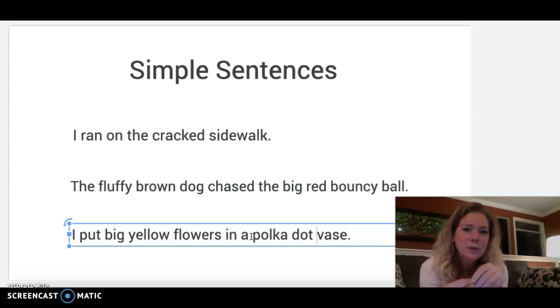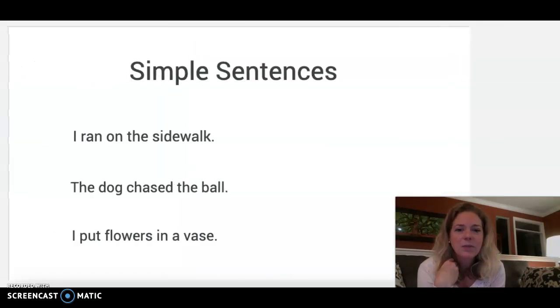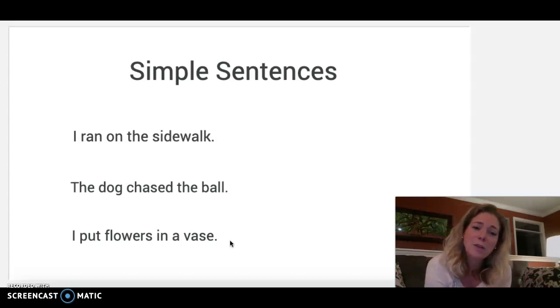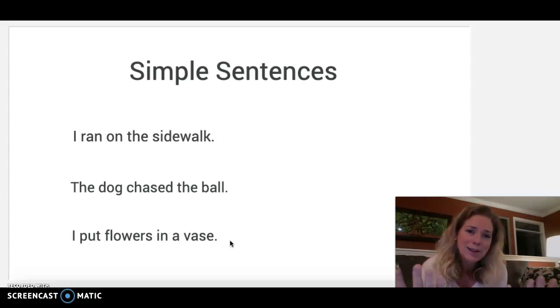Okay, so here's what I want you to do. On the attached Google Doc, I want you to come up with 5 simple sentences, just like I did. So you're just going to have some plain old simple sentences. I ran on the sidewalk. The dog chased the ball. I put flowers in a vase. 5 sentences, you just need a subject, which is like your noun, predicate, which is what your noun is doing, so the subject and the predicate, and it has to have a complete thought. So I want you to come up with 5 simple sentences.